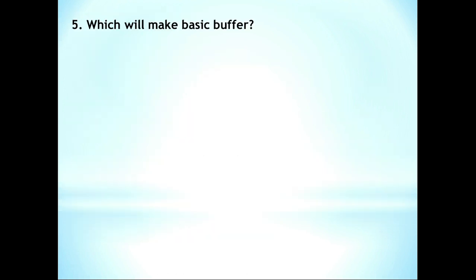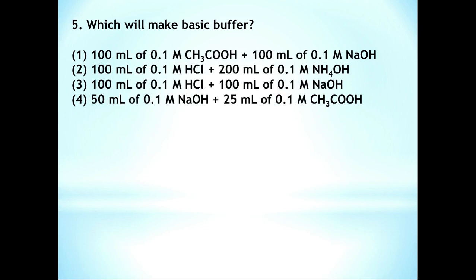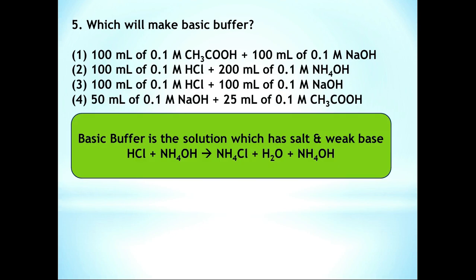Question number 5. Which will make basic buffer? Actually, basic buffer is the solution which has salt and weak base. Here among these 4 options, option number 1, option number 3 and option number 4 contain the strong base, that is NaOH. But in option number 2, 100 ml of 0.1 molar HCl plus 200 ml of 0.1 molar NH4OH. Here NH4OH is weak electrolyte or it is weak base. So option number 2 can make basic buffer.